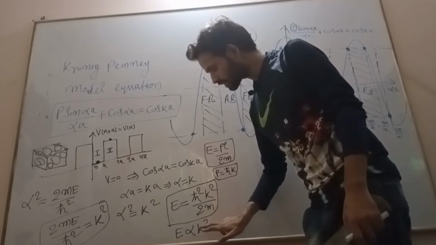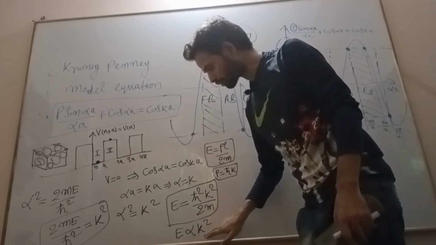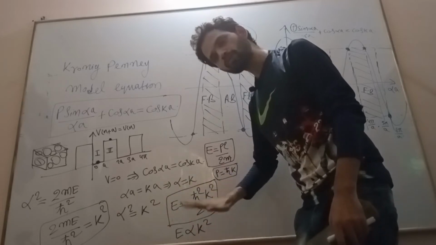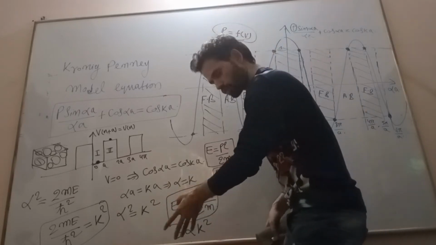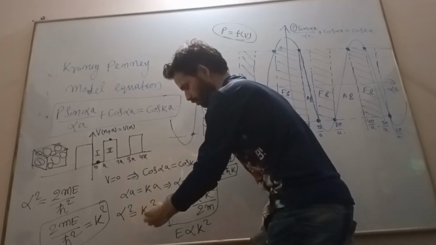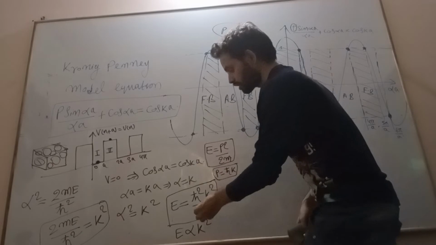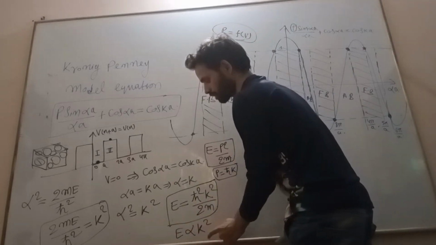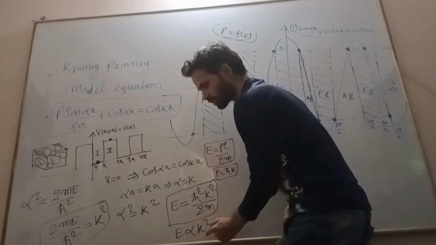This indicates that the electron is outside the atom, not bounded by the atom. The particle is moving out of the atom inside the crystal, so it is not bounded, and it has energy as well as momentum.